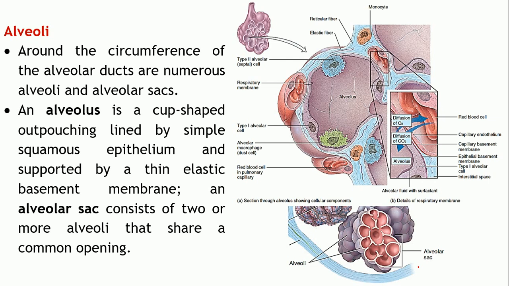Now coming to the alveoli, let us see the details of these alveoli. So we have seen that from the terminal bronchioles branch the respiratory bronchioles, and respiratory bronchioles further give rise to the alveolar ducts, right? And from the alveolar ducts are budding the alveoli, small sac like structures.